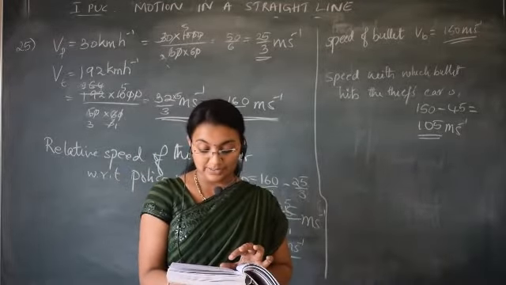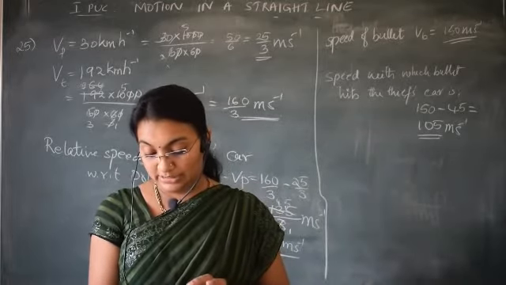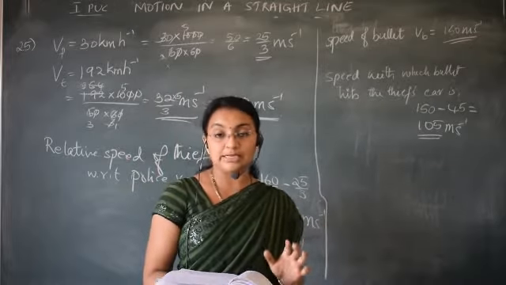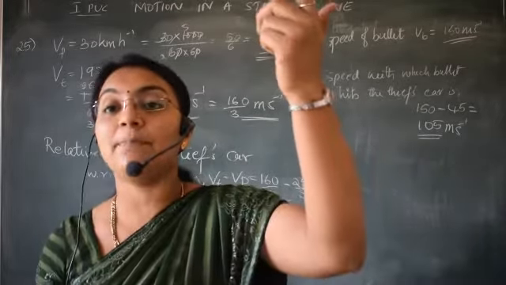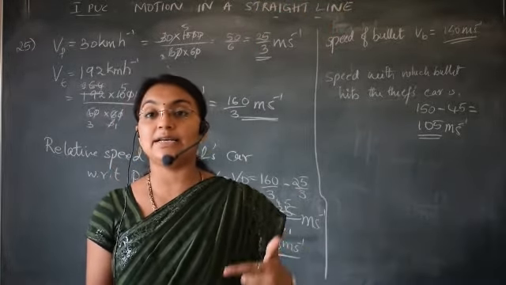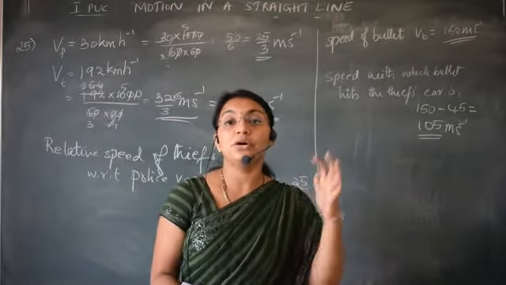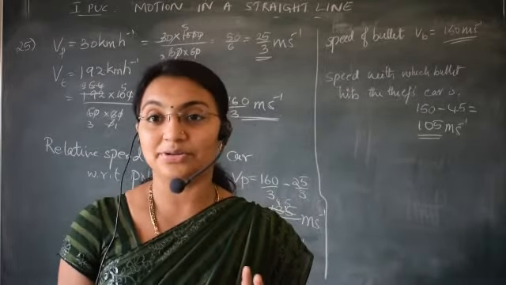Since the time of ascent is equal to the time of descent, what will be the total time to return back to the player's hand? The total time is the time taken to go up plus the time taken to come back. That is 3 plus 3. Therefore 6 seconds you will get according to my solution. Just check it out.